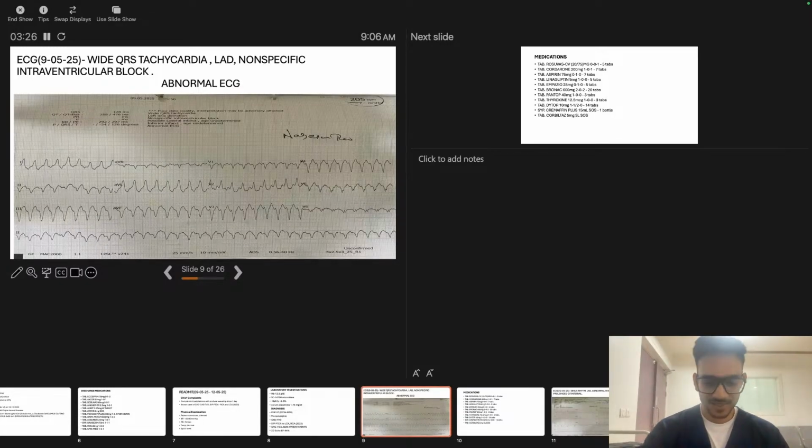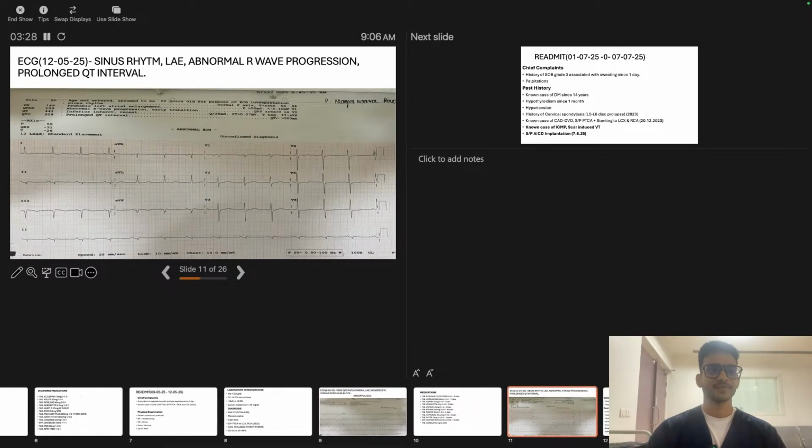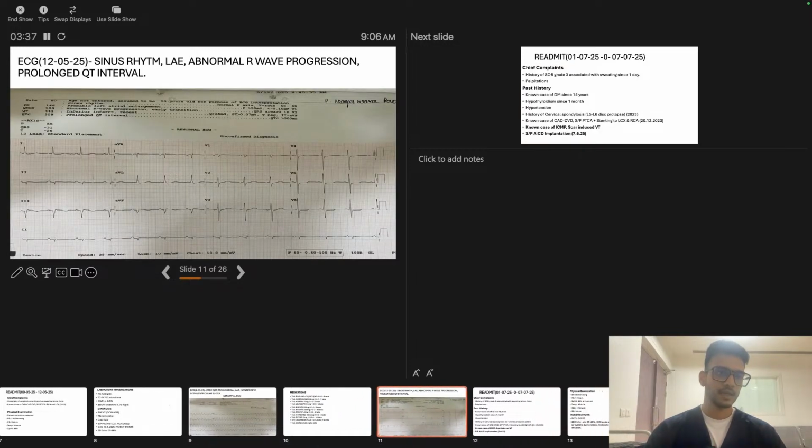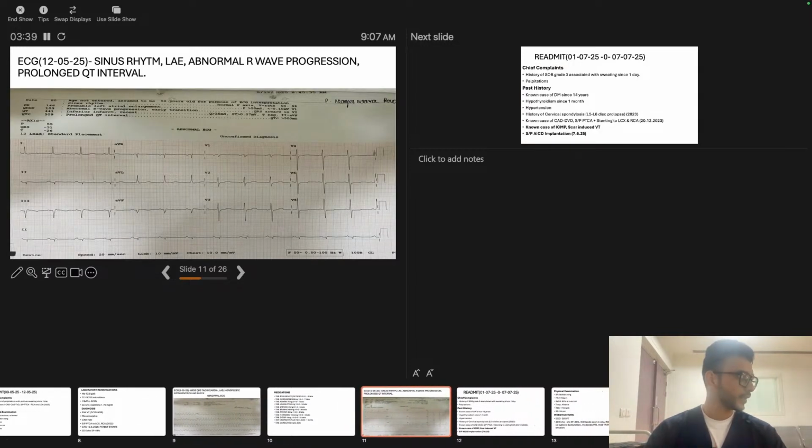Then he was put on amiodarone as an anti-arrhythmic drug, upon which we can say that his tachycardia has been reduced.